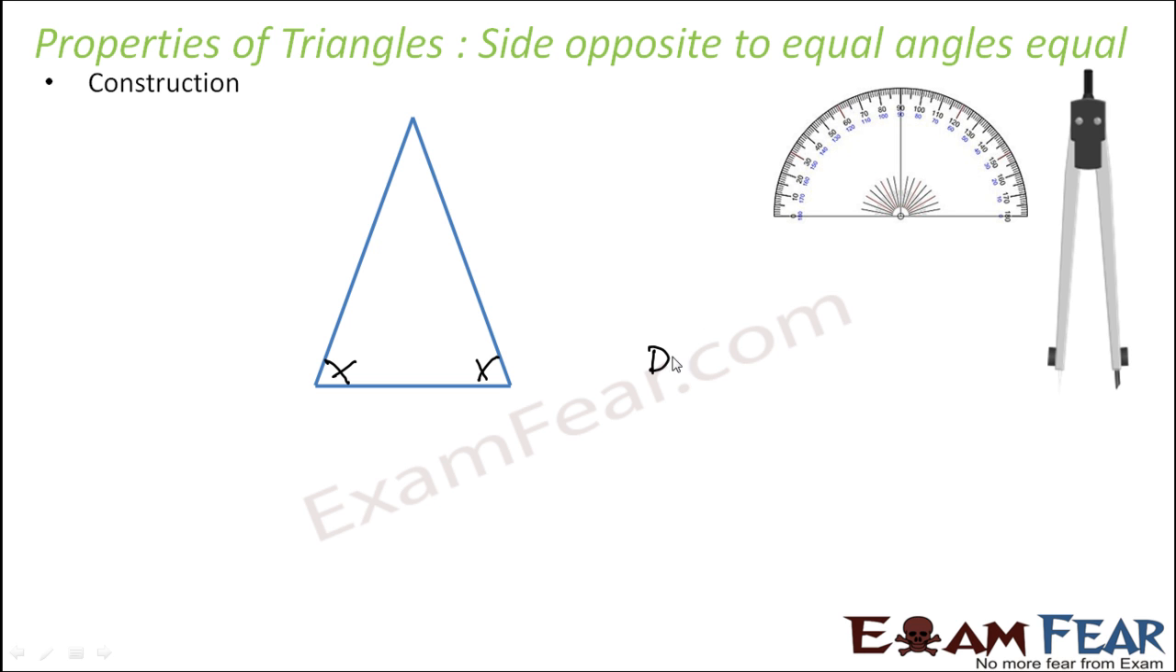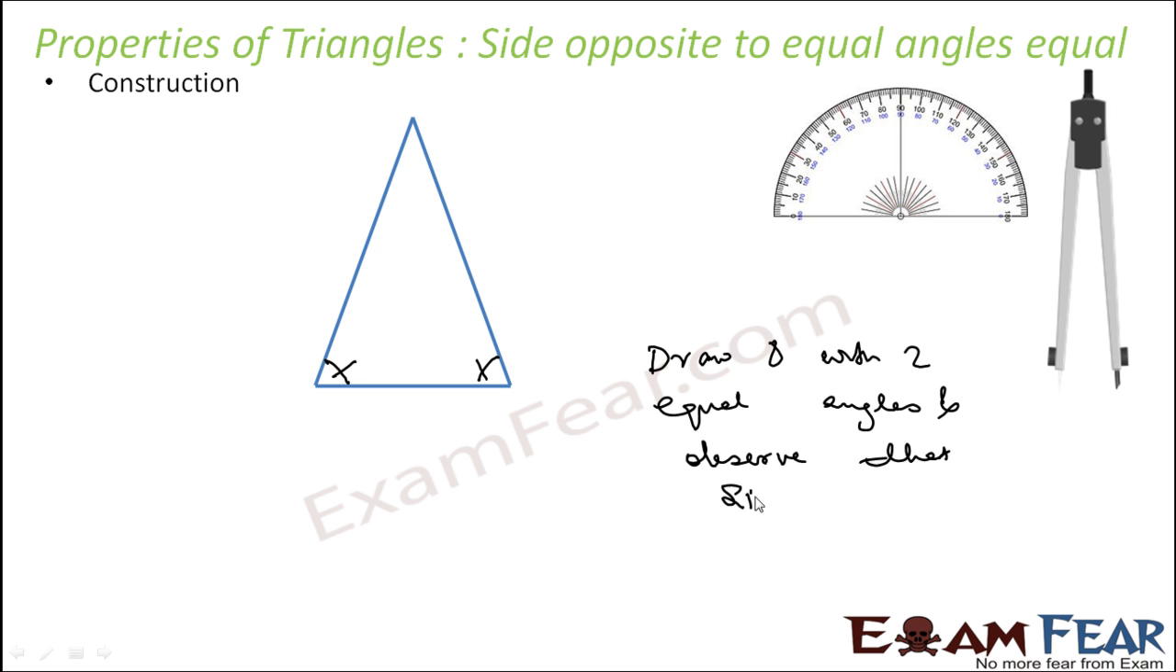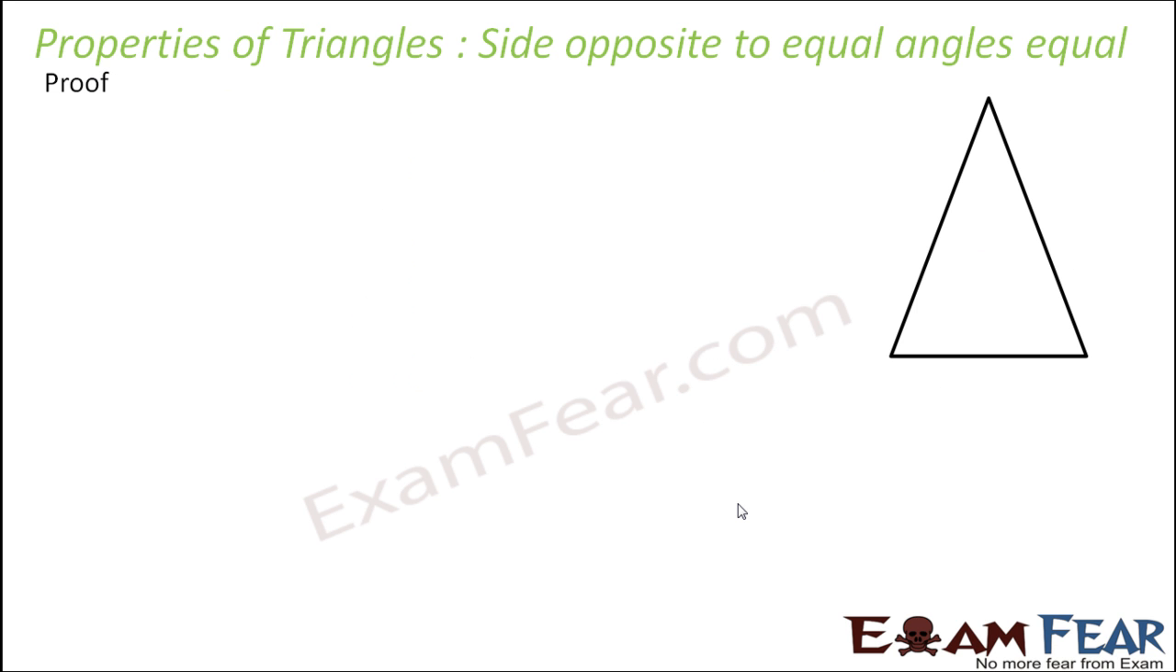Right? So here, draw a triangle with two equal angles, and observe that the sides are equal. Okay, let's try to prove it. If you want to make it a theorem, you have to prove it.